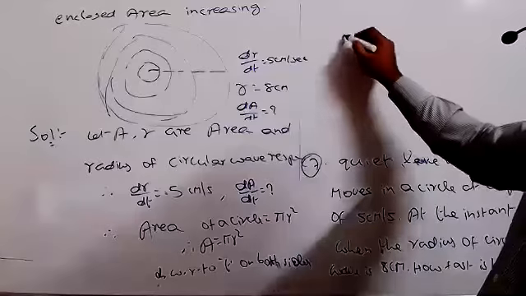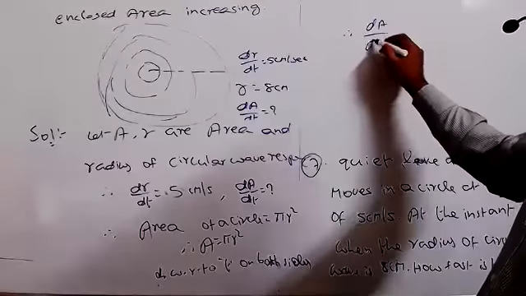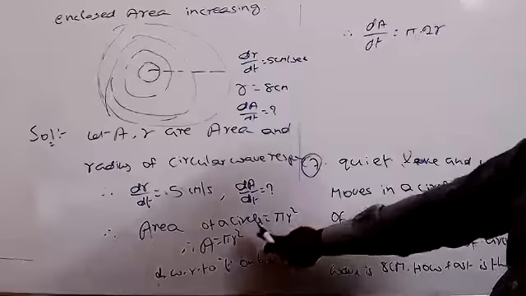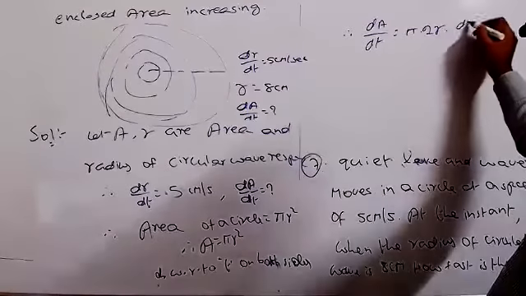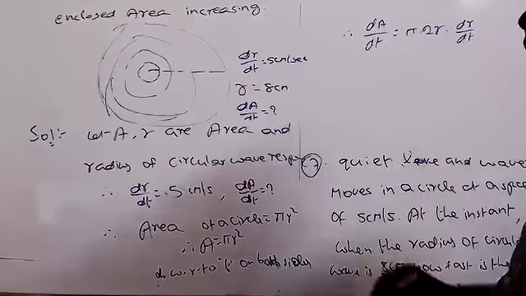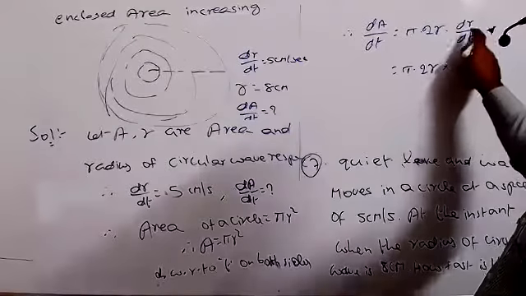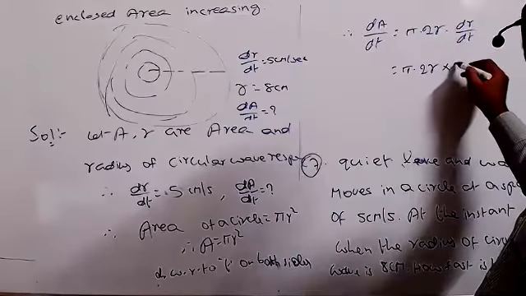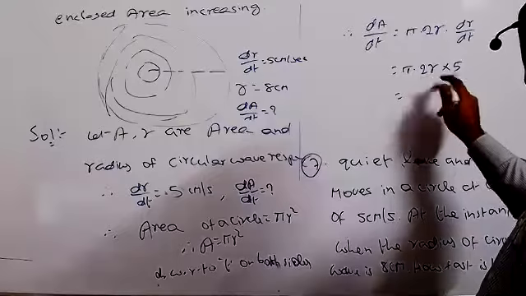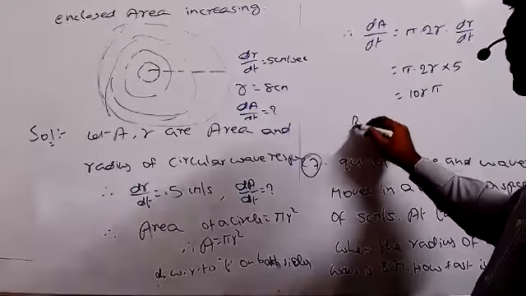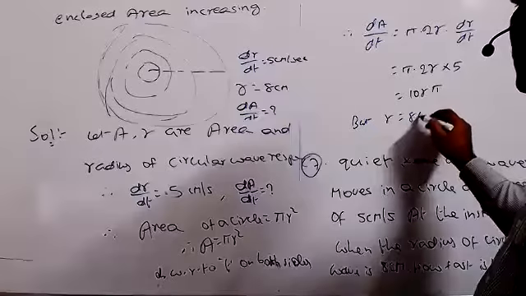So therefore dA by dt equal to, pi is a constant value, differentiation of r square equal to 2r into dr by dt. So this is pi into 2r into dr by dt, and they gave the value 5 centimeters. So 2 5s are 10, so 10 pi. But r equal to 8 centimeters.